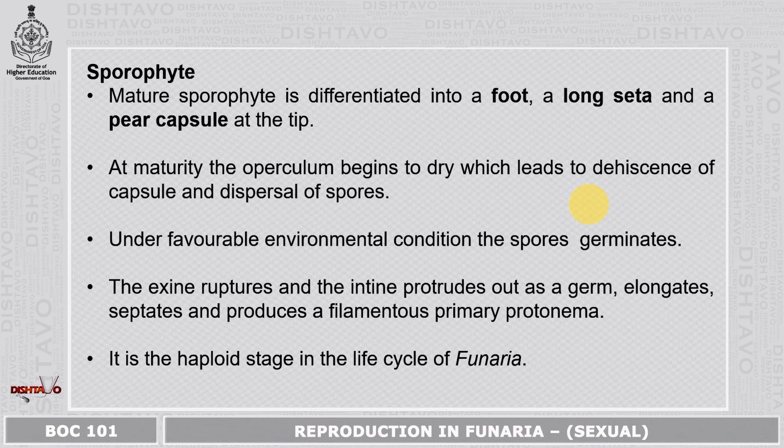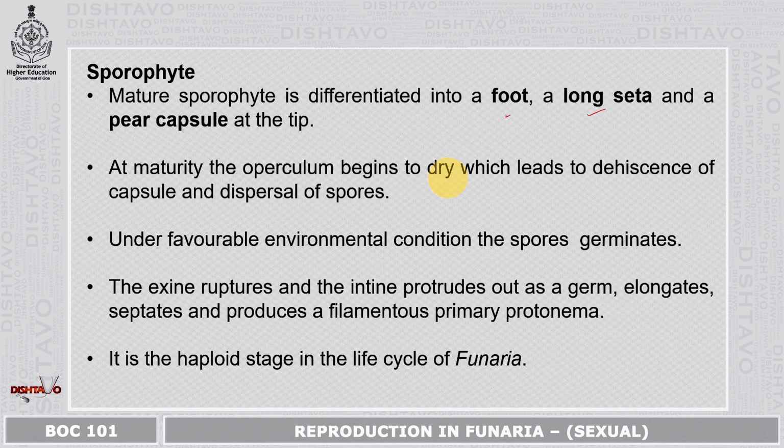Now, the development of the sporophyte. The mature sporophyte is differentiated into a foot, a long seta and a pear-shaped capsule at the tip. At maturity, the operculum begins to dry, which leads to the dehiscence of the capsule and finally the dispersal of spores.